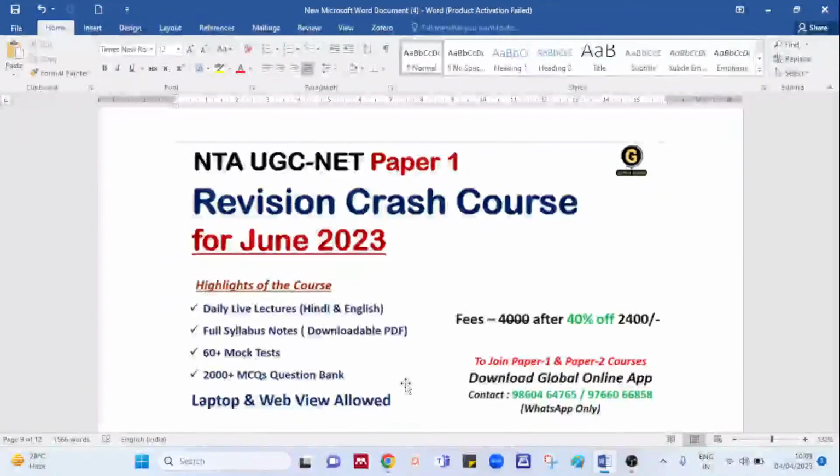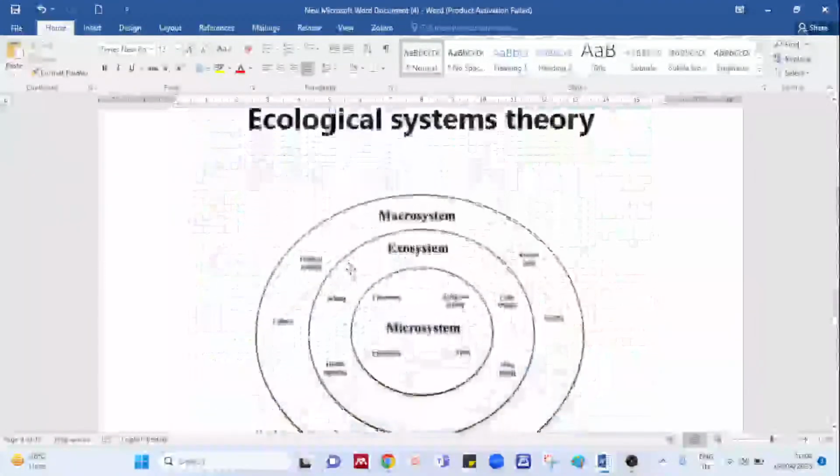Before we start the session, yesterday, if you remember, I took you through modern teaching models, modern teaching methods, where we did 4 models based on information processing. We started with 4 models, and we also took a small question on individual, cognitive, social, as well as behavioral models. Today we are going to see something different in the form of ecological system theory as well as types of memory. So let's quickly start with this.